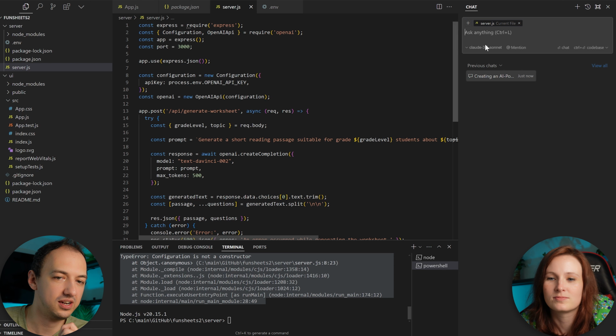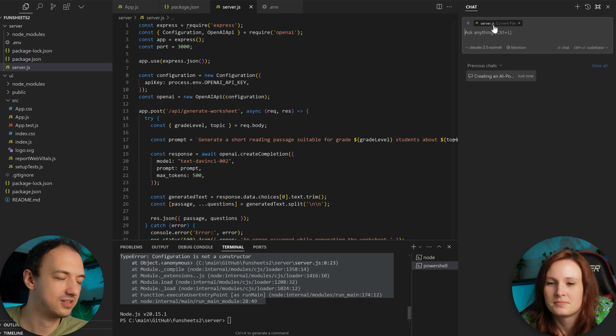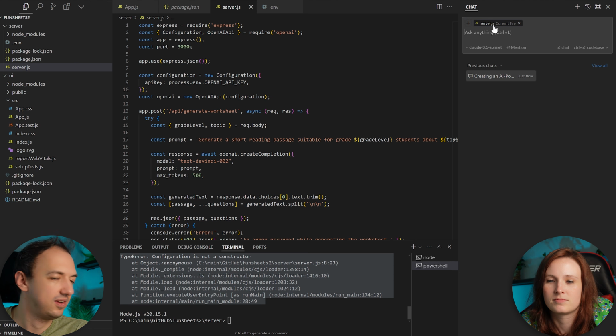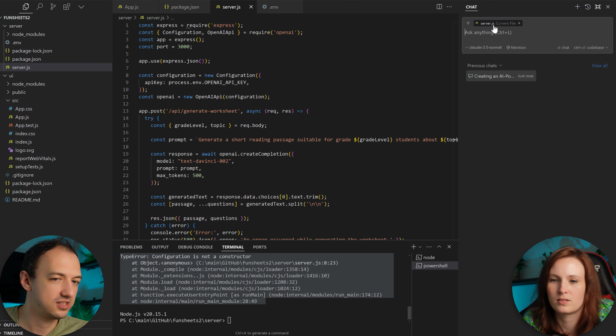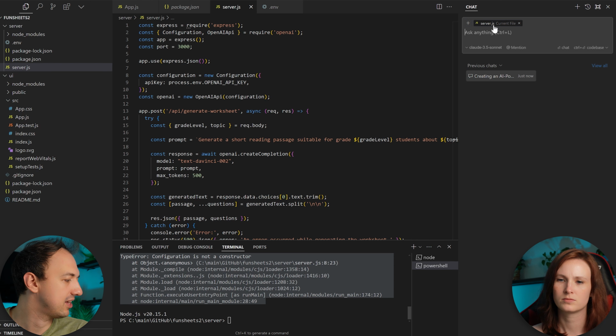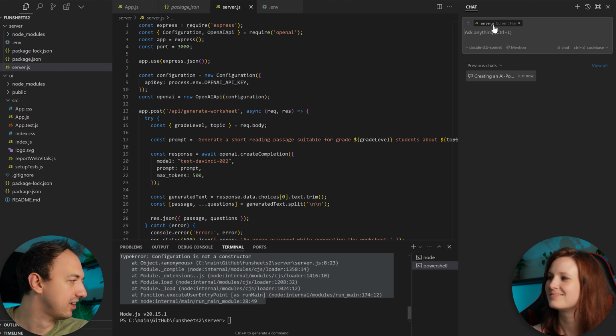Okay. So one thing you'll see here is, at the top here, it has the server.js. That means Cursor is using that as part of the context now when you make requests. Okay. So now why don't you try that documentation tagging again?